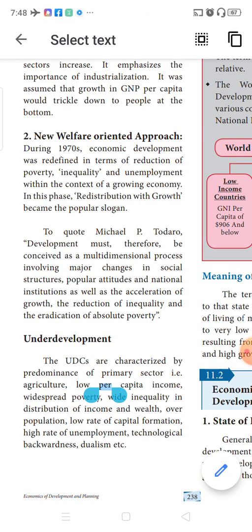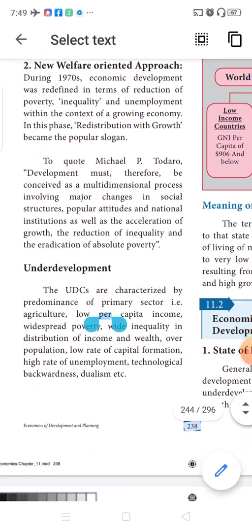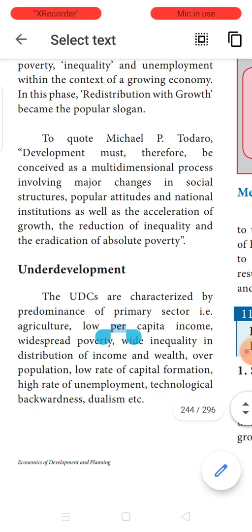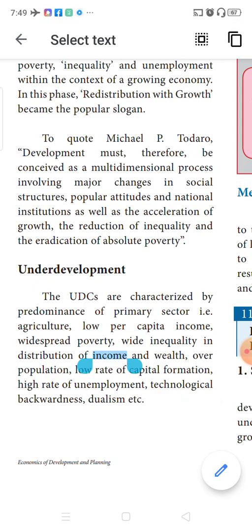Now, what is economic development? We have the definition given by Michael P. Todaro. According to him, development must therefore be conceived as a multi-dimensional process involving major changes in social structures, popular attitudes, and national institutions, as well as acceleration of growth, the reduction of inequality, and the eradication of absolute poverty. Now let us split up this definition and learn it, because it is one of the important definitions and it might be asked, and it is also a 2-mark answer. You need to mention who has given this definition.